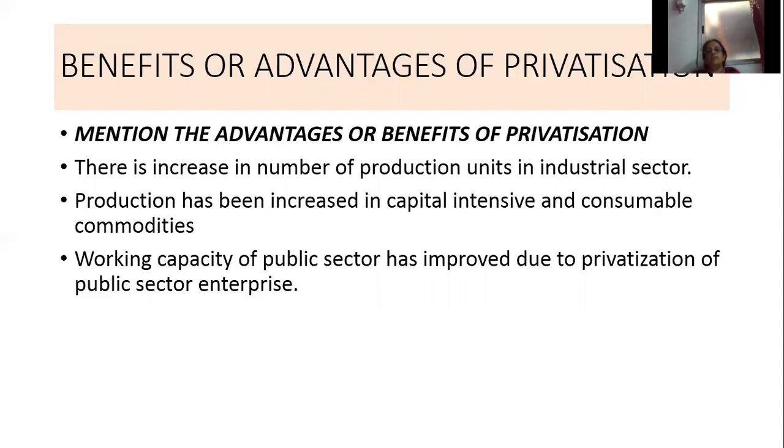So what is the first one? There is an increase in the number of production units. The number of factories producing different varieties of goods has increased. Second one is which type of industries has increased? Industries of capital intensive and industries which produce consumer commodities have increased. Commodities means, in economics, goods used by the people. People who purchase goods by paying money are called consumers.